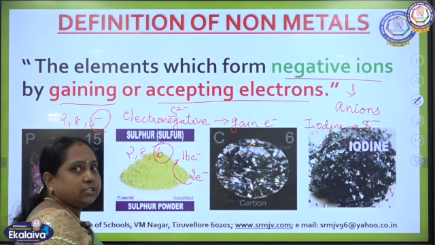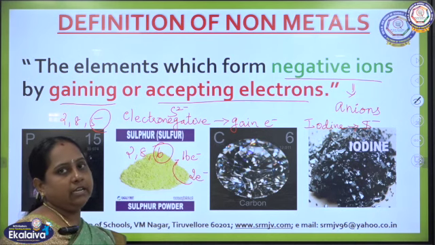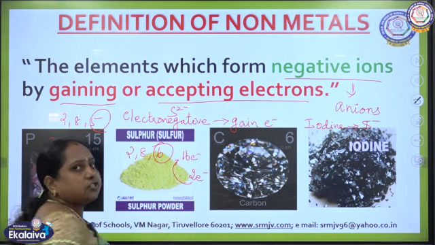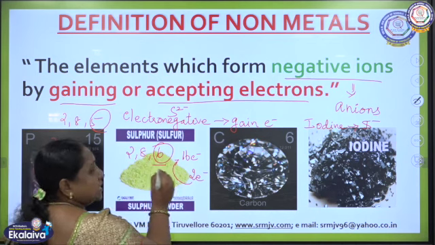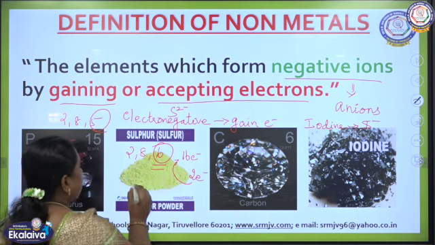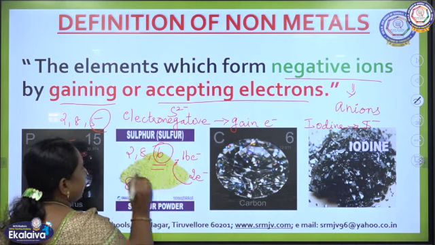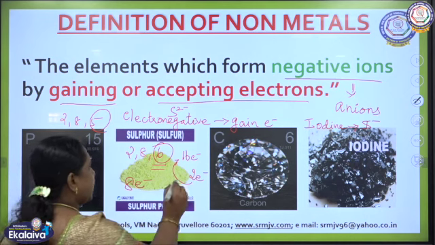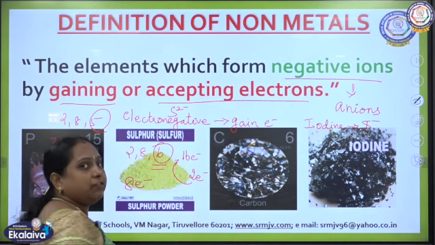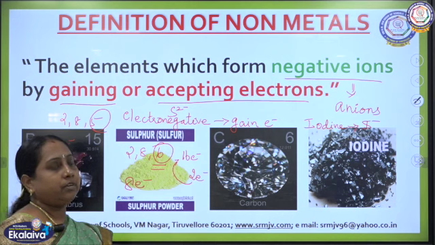So there are 6 electrons in the outermost shell. So only 2 more electrons it has to gain to get the octet, because what is an octet actually? The outermost shell should contain 8 electrons. So by gaining 2 electrons, the outermost shell will attain the octet structure, right?